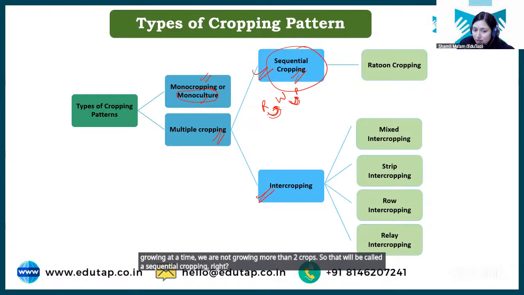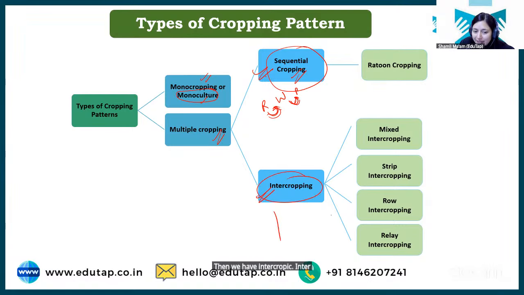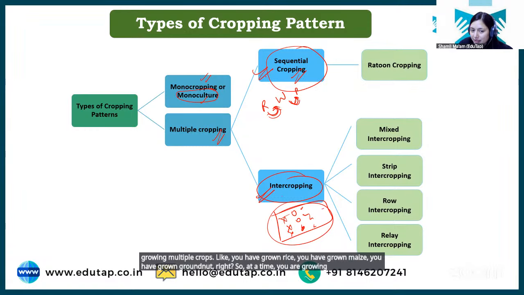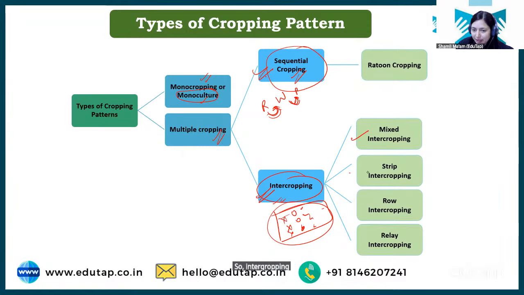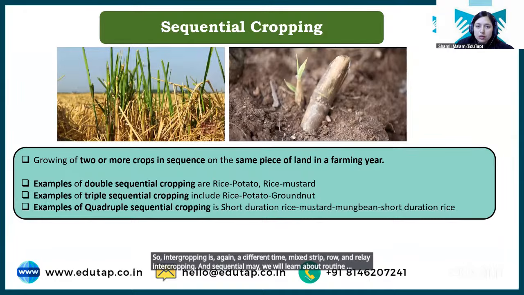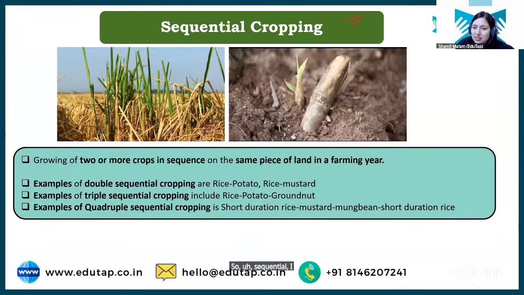Then we have intercropping. Intercropping is basically at a time you are growing multiple crops. Like you have grown rice, you have grown maize, you have grown groundnut, right? So at a time you are growing multiple crops. That is intercropping. So intercropping is again of different types: mixed, strip, row, and relay intercropping. In sequential, we will learn about ratoon cropping. So sequential, I have told you, is when you are growing crops in a particular sequence, right?